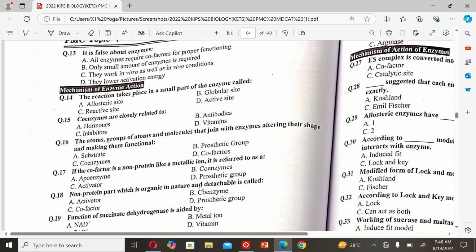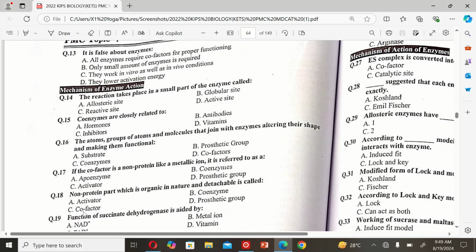The next MCQ is: if the cofactor is a non-protein like a metallic ion, it is referred to as A. apoenzyme, B. coenzyme, C. activator, and D. prosthetic group. So the correct option is C, activator.